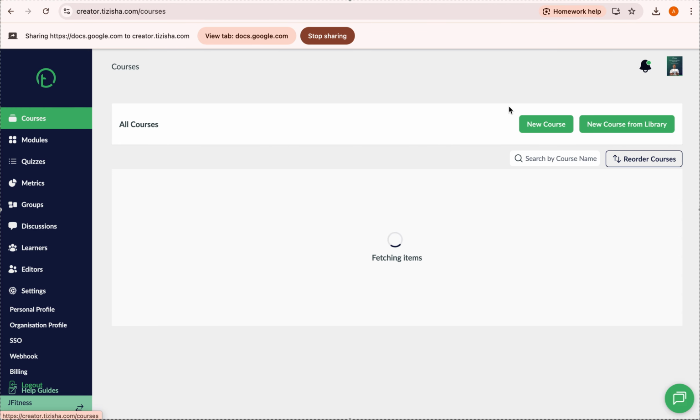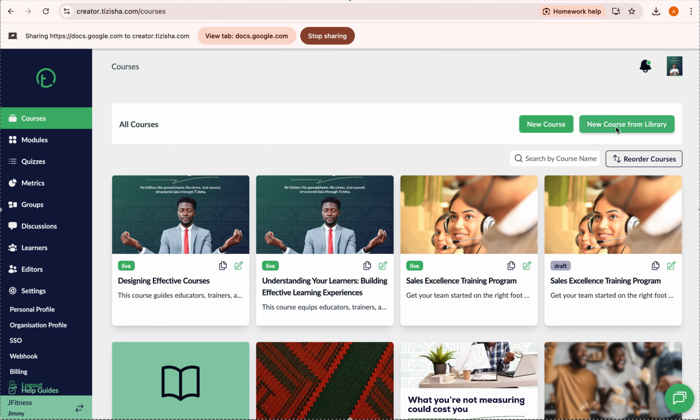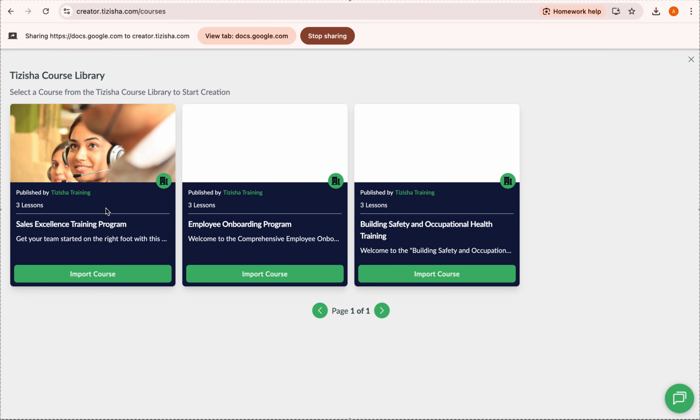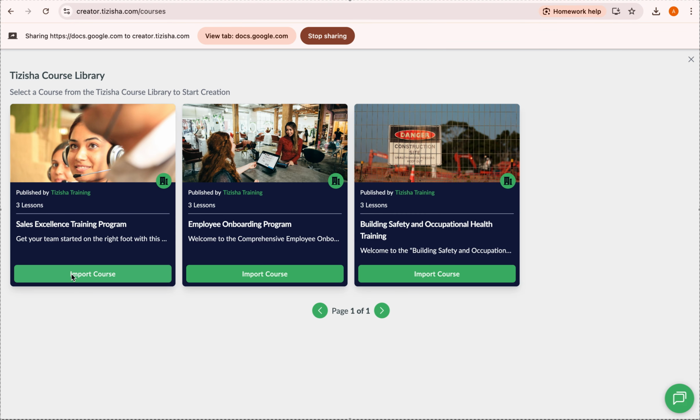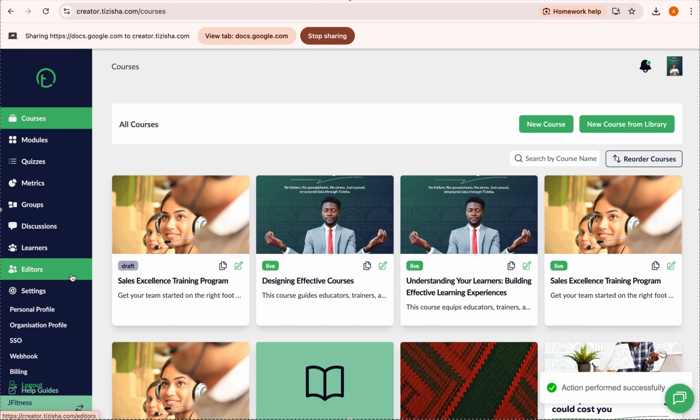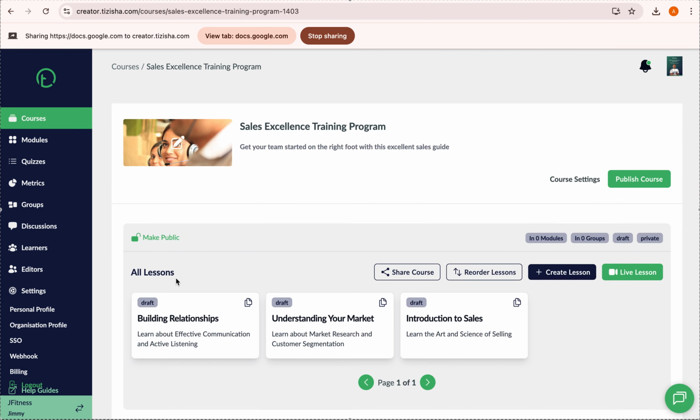So let's go back. I had mentioned the new course from library. If you come here, you get to see some already created courses, right? If I click import course, it will import it. Here it is. This is the course we've imported, and if you need to make some changes, you just click on it and go through the process we've gone through again. It already comes with some lessons. If you want to change this, just go through the processes we've done earlier, and you should be in a position to make edits to this. Okay, perfect.